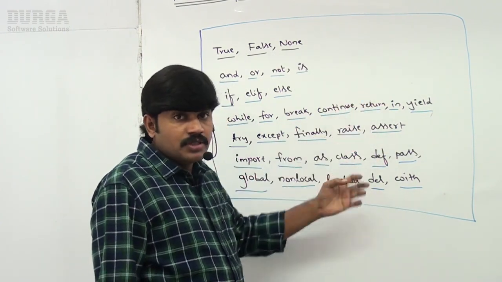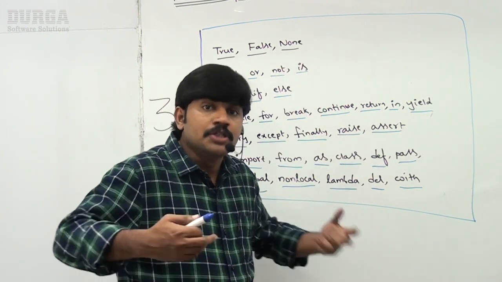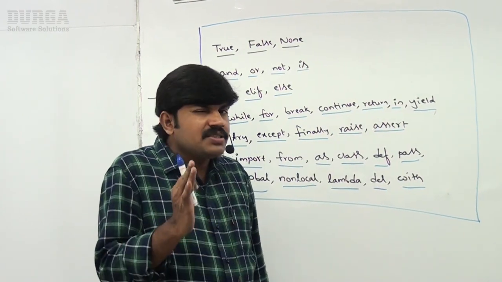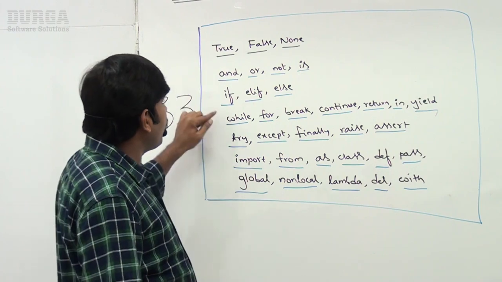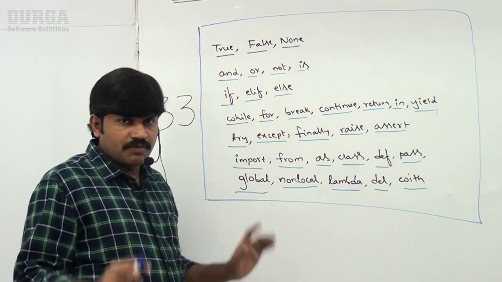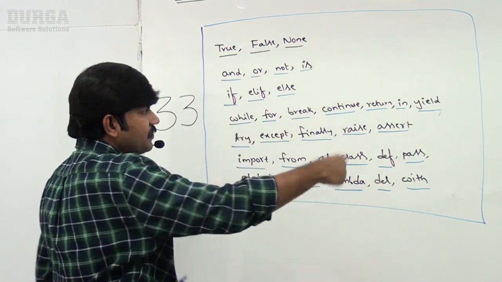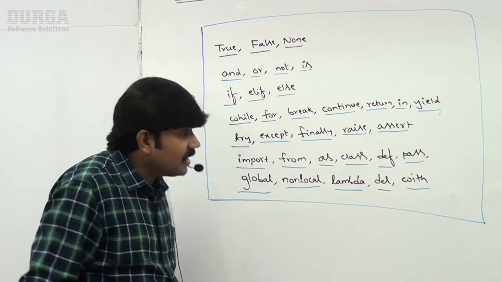Don't try to understand the meaning of all these things now. We have to spend some time to get the meaning and functionality of each and everything. But general doubts you may have, sir. So first, have you observed, right? All these 33 keywords in Python contain only alphabet symbols. You are never going to see any underscore symbol. You are never going to see any digits.